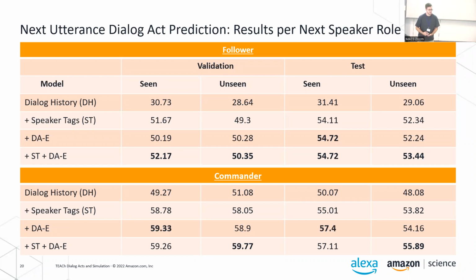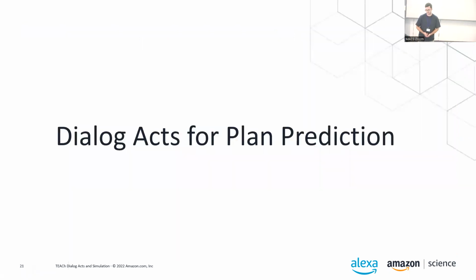One, there are much more utterances from the commander, so there's more training data. And second, we think that it is easier to determine when to share information following a request than to know when to request information just from the dialog history.